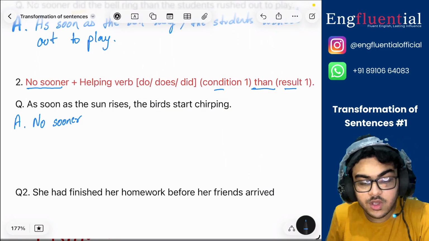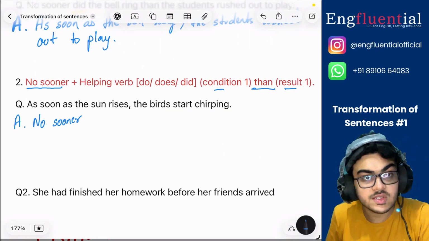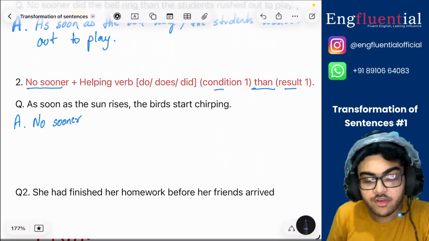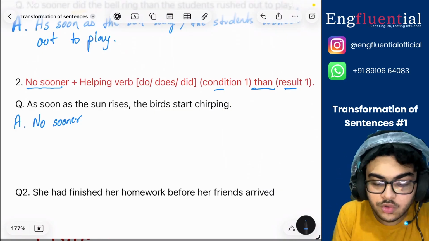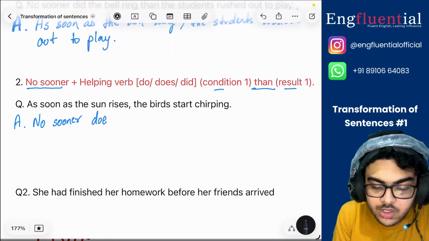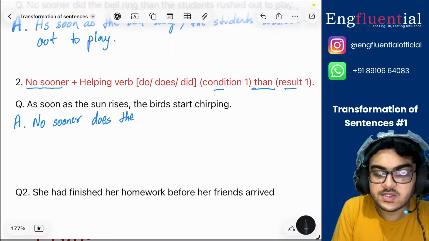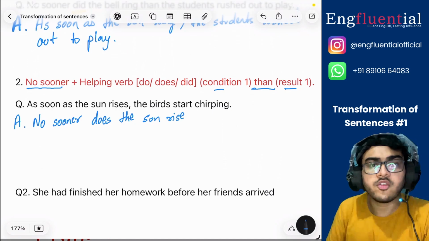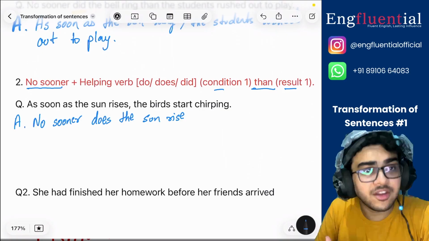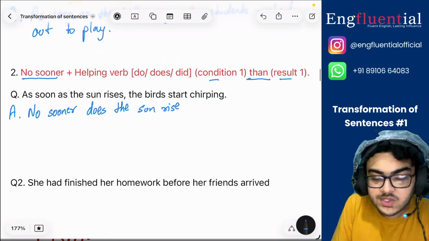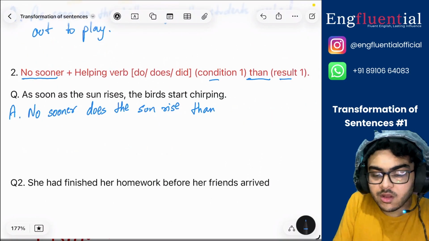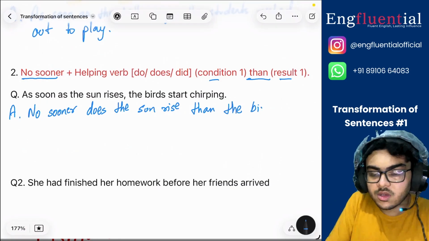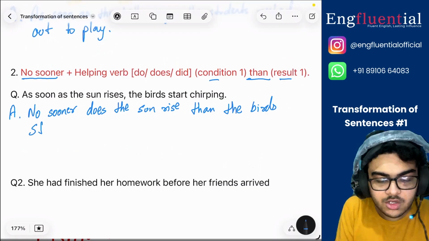So it says, as soon as the sun rises. So is it in past tense? No, it is in present tense, right? So after no sooner we will use does. No sooner does the sun rise, then we remember that we have to use than here. No sooner does the sun rise than the result is that the birds start chirping.